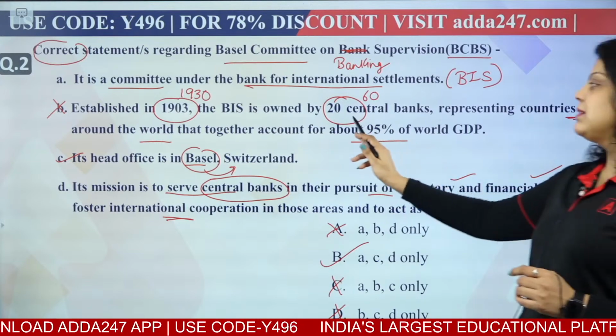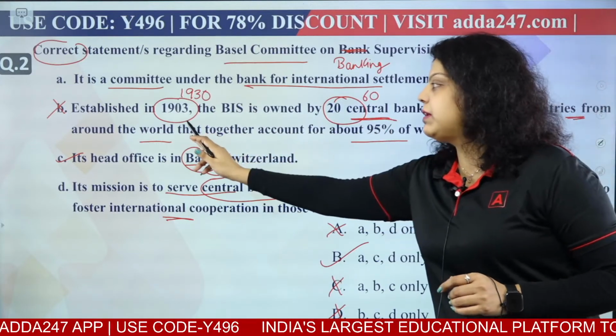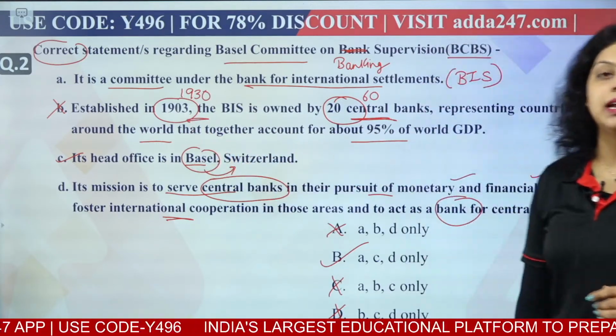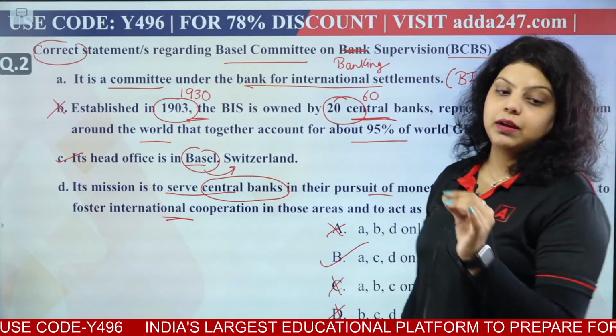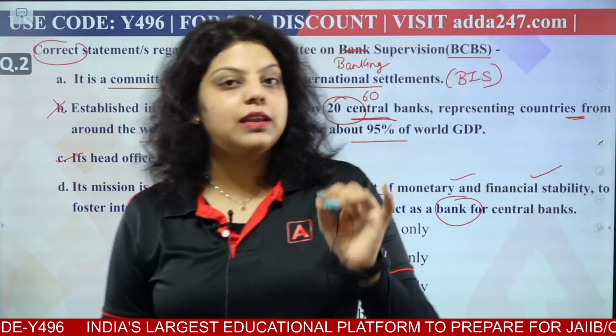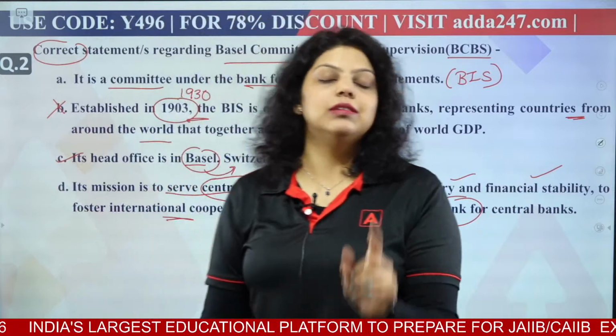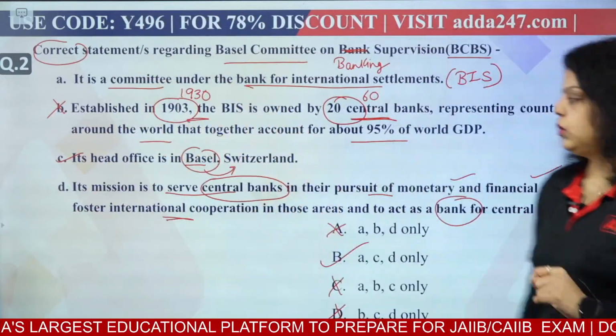How many central banks are there? 60 central banks are there, and it was established in 1930. And do remember, BIS is the oldest international financial institution, established in the year 1930. Okay, next.